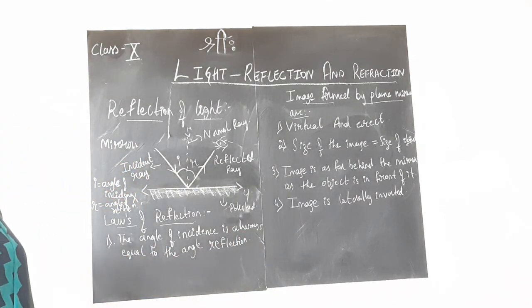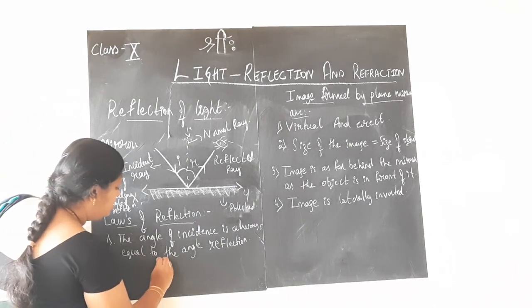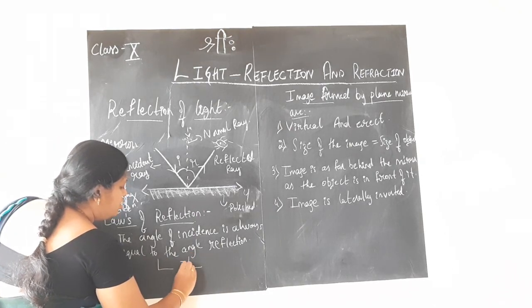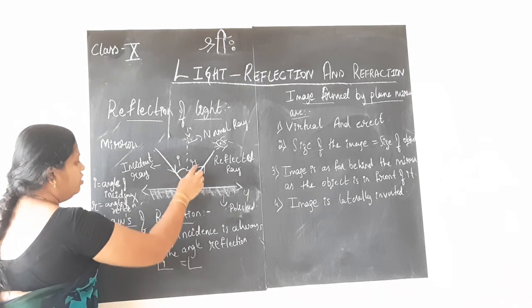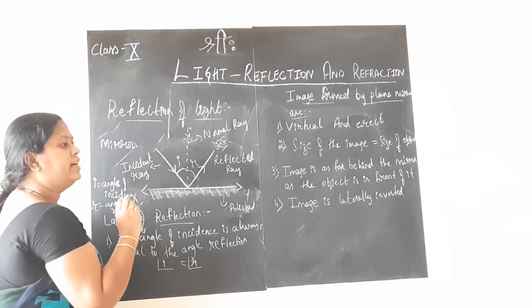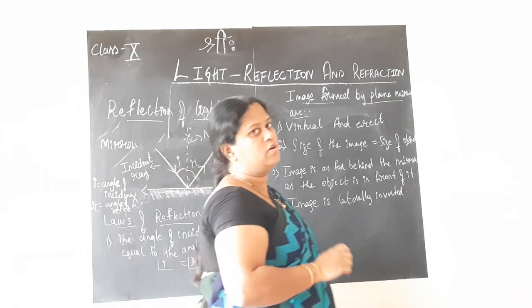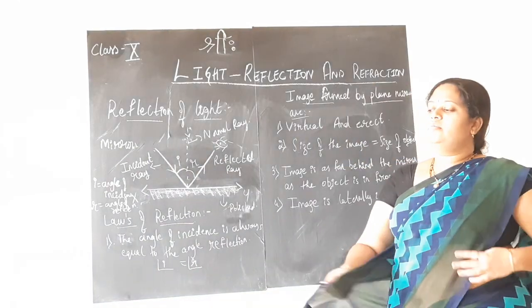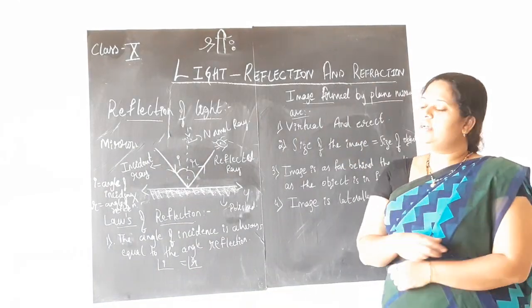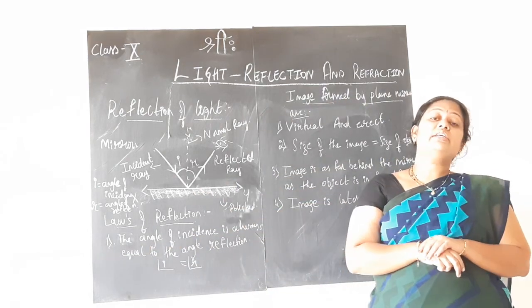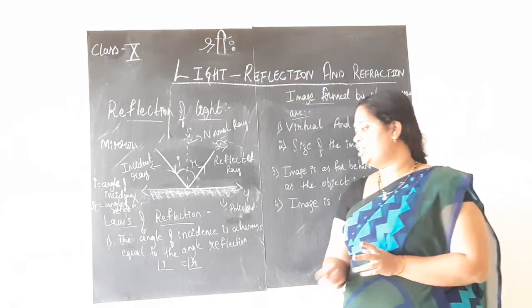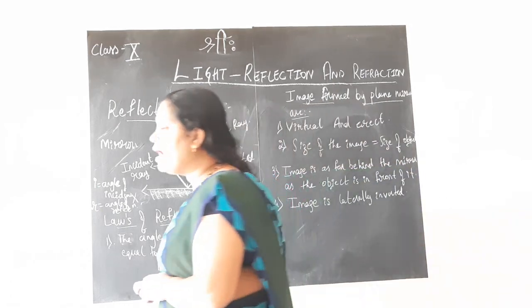In mathematics, how do we represent the angle, children? This way. So, how do we represent angle of incidence? I. How do we represent angle of reflection? R. Small letters, of course. So, the first point under laws of reflection states that the angle of incidence is always equal to the angle of reflection, that is I is equal to R.